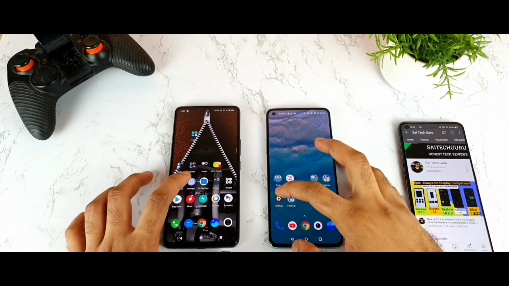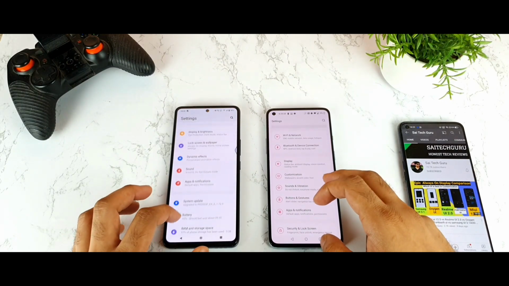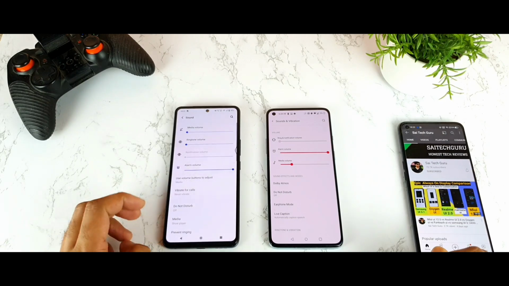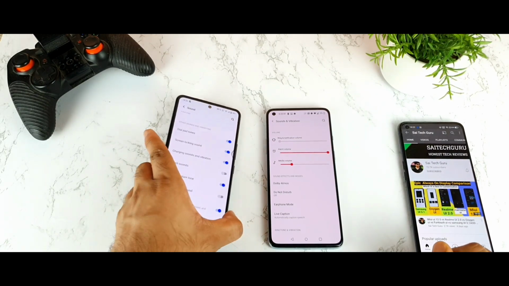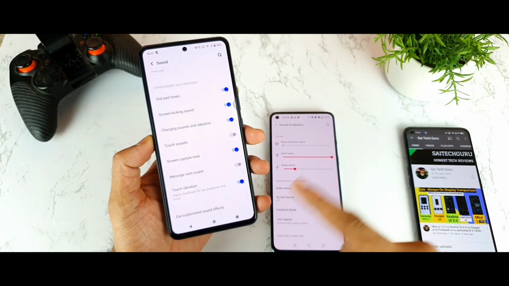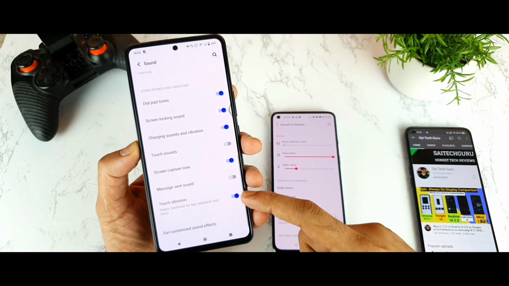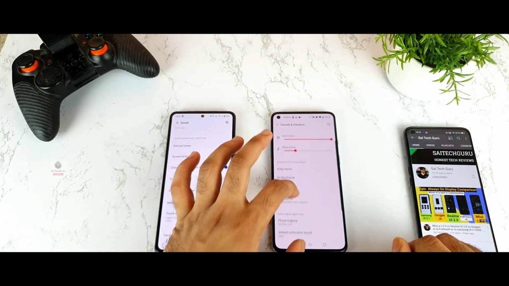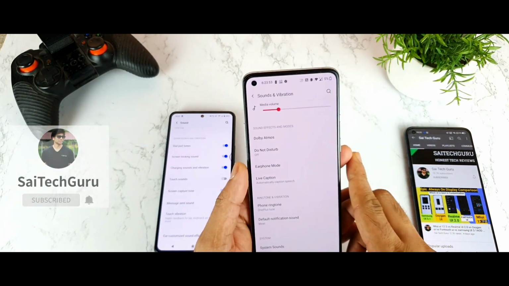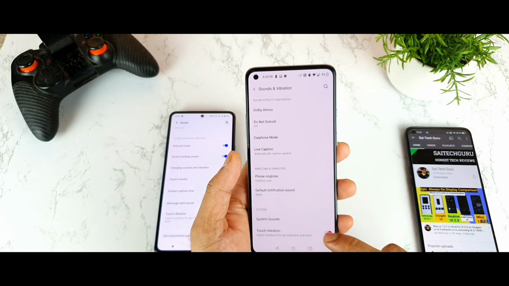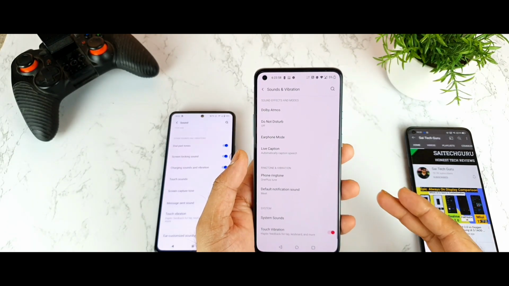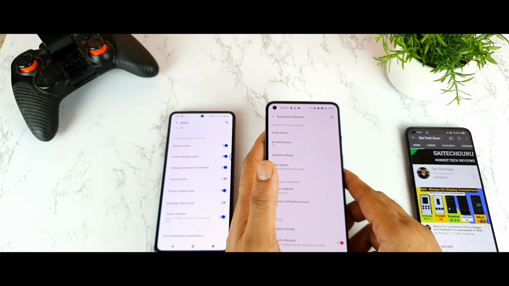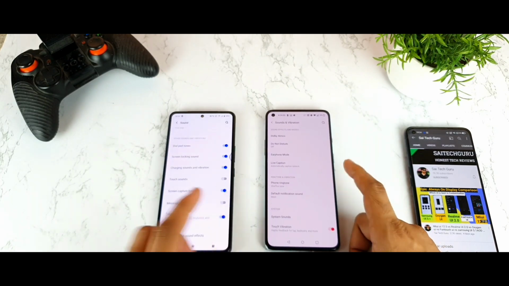So first let's go to the settings and see what options you have in this kind of haptic feedback. That is what I'm going to explore. In sound and vibration we'll be able to see some settings. In the IQ7 device there is no option to increase or decrease the intensity, just one option which is touch vibration, that's it. You need to enable this option to use everything. Even in the OnePlus 9R, friends, you don't get any other options. There is no option to increase or decrease the intensity. While typing on the keyboard there is an option to increase and decrease, but for normal usage there is no option to increase or decrease the intensity. That's another thing which I thought of comparing between both phones.